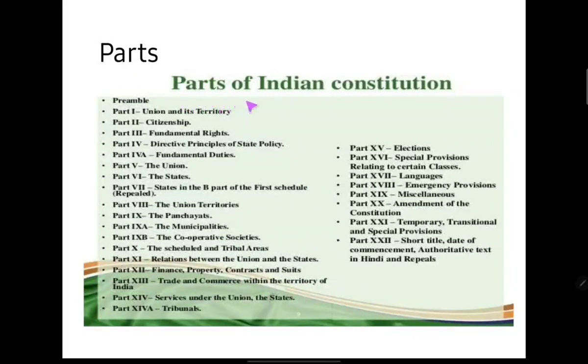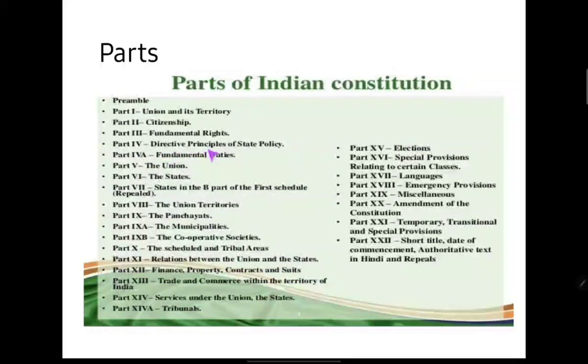Let's see the parts of the constitution. Let's have a glance here. So part 1 deals with the union and its territory, that is the states and how we admit new states and all that. Then we have the citizenship, what are the conditions for the citizenship and how it can be revoked. Then third, which is considered the soul, that is the fundamental rights. It gives the citizen the right to live with dignity.